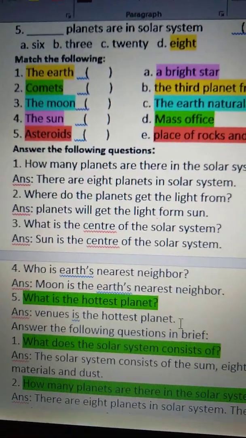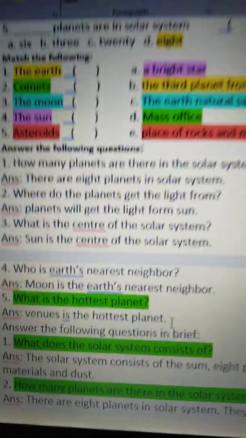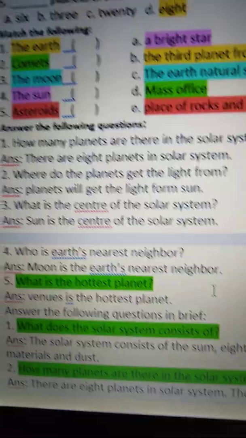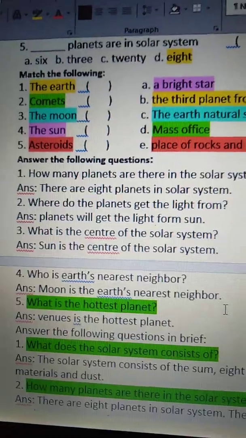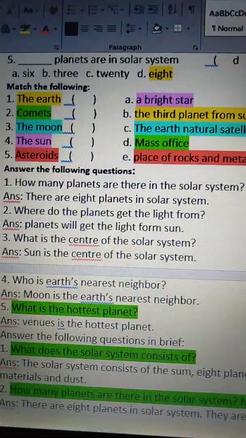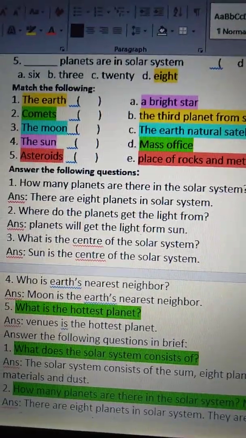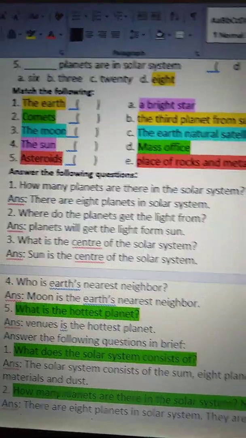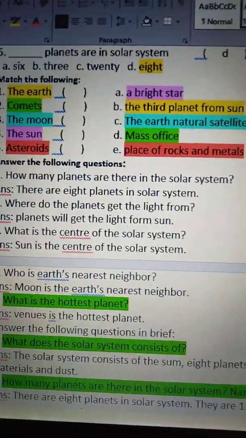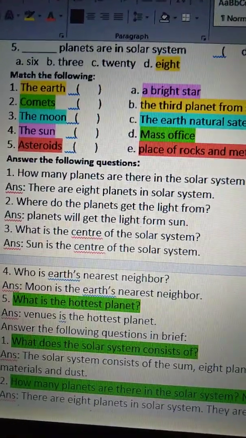We will do the continuation of the revision part in the next class, children. We have completed chapter 1 revision, chapter 2 revision, and chapter 3 till match the following. I want you to prepare well for your exams. Not only from worksheets, you have to prepare well from your textbooks too. Read the choose the correct answers, fill in the blanks, and question and answers from your textbooks as well.